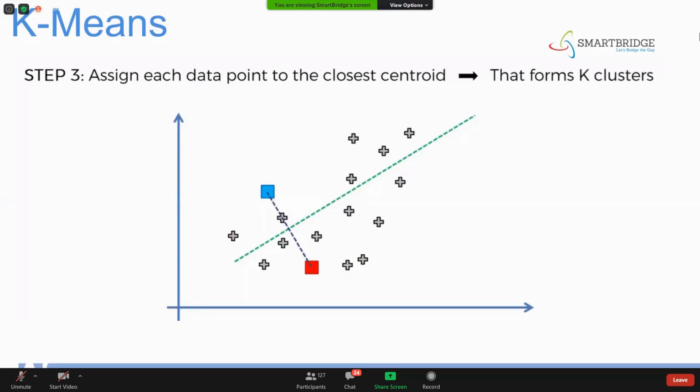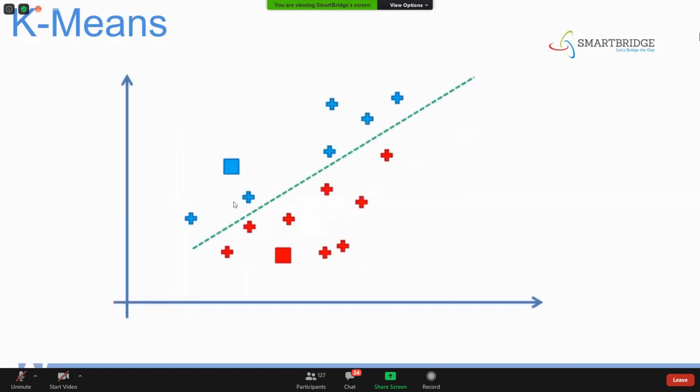Is it clear? You can see all these points lying to the left side of this line are nearer to blue, and all the points on the right side of this line are nearer to red. Just find the distances, and whichever is nearer to a centroid gets assigned to that centroid. So the points nearer to blue are categorized as blue points, and the points nearer to red are categorized as red points.